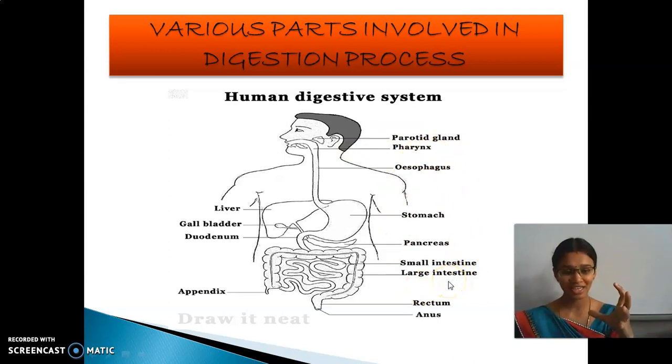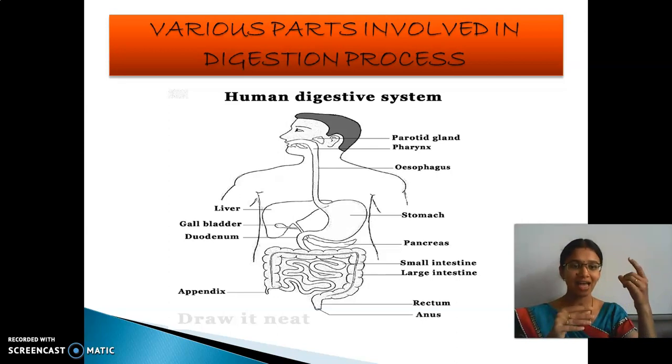And in association with this, some other glands are also there. What are they? Liver. So these are all the glands. So liver, and then pancreas, and then the buccal salivary gland. What is that? Salivary gland, liver and pancreas. These are the glands which are associated with the digestive system.